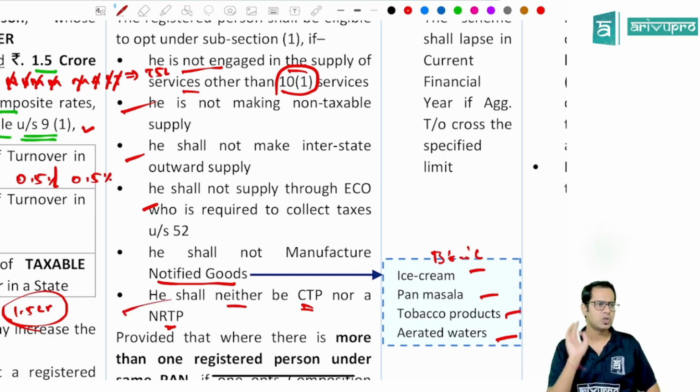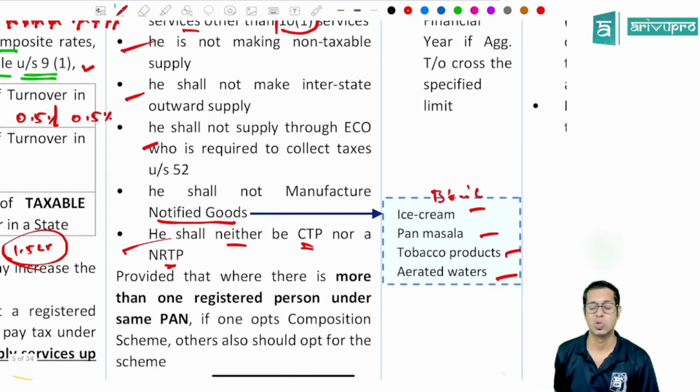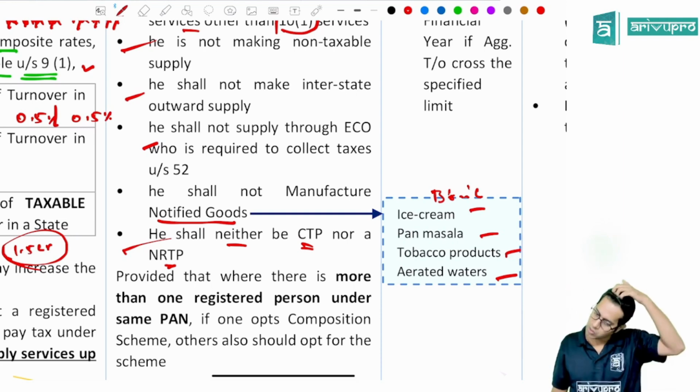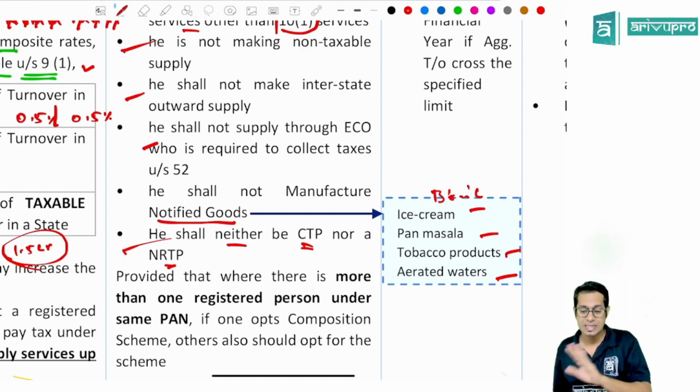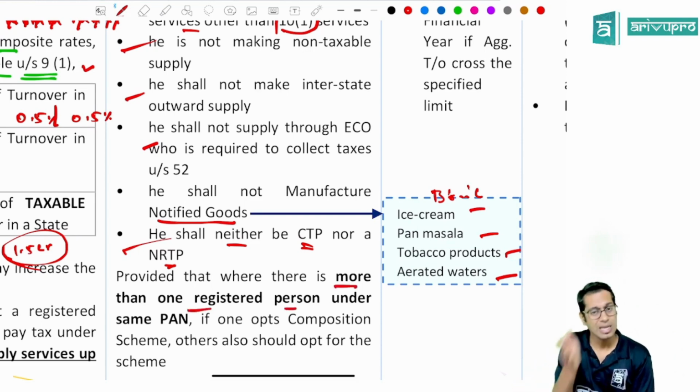Meaning what, sir? If you're a casual taxable person or non-resident taxable person, you cannot opt for composition scheme at all. Then, section 10 subsection 2 has a beautiful proviso which says, if there are more than one registered person under the same PAN, if one is opting for composition scheme, others also should opt for composition scheme.